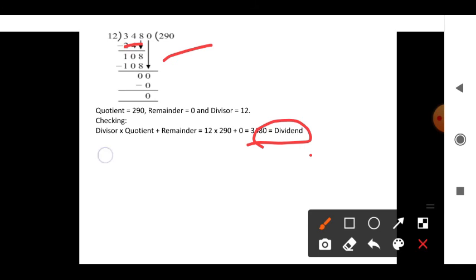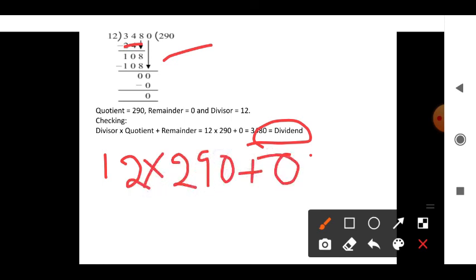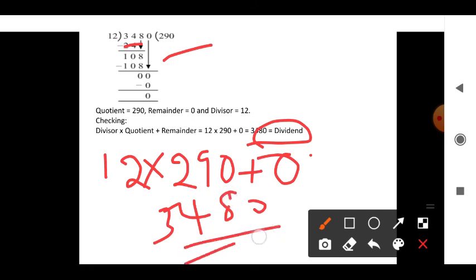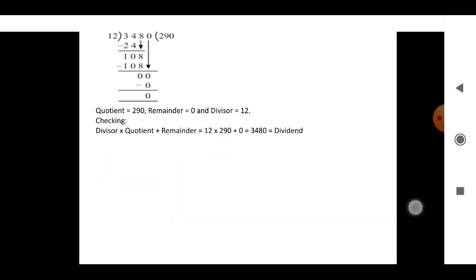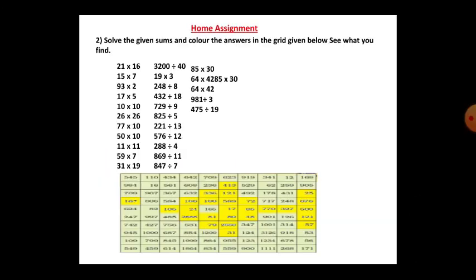What is the divisor? Divisor is 12. So 12 multiplied by 290 plus 0. So 12 into 290 is 3480. So you get the dividend also as 3480. So like this you have to check.